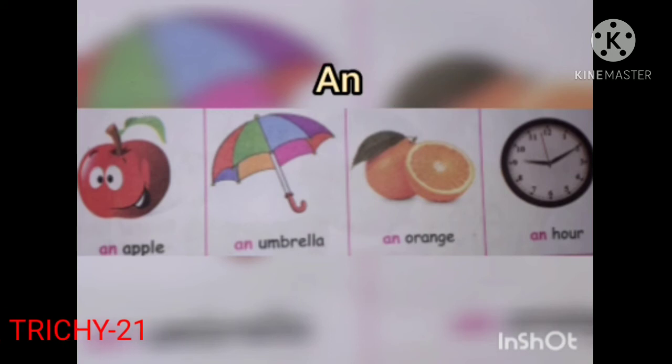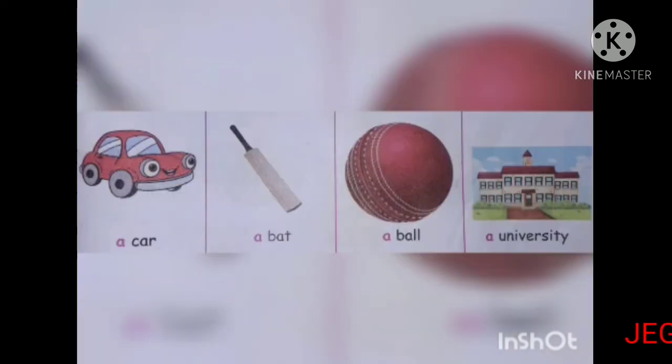An we use in front of a noun starting with a vowel sound. For example, an apple, an umbrella, an orange, an heart. A we use in front of a noun starting with a consonant sound. For example, a car, a bat, a ball, a university.